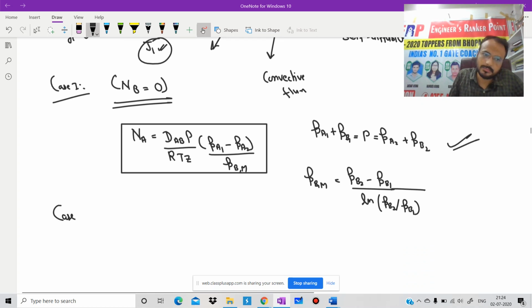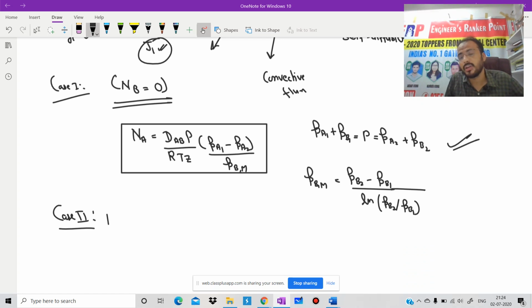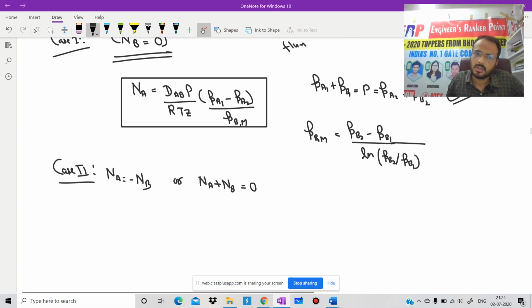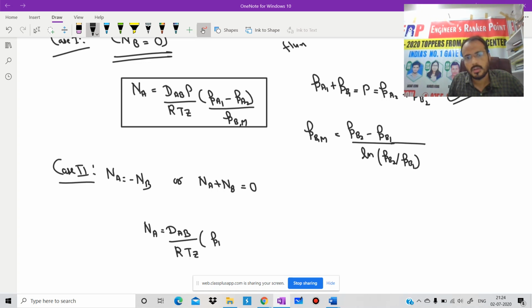Case second, that is equimolar counter diffusion. In case of equimolar counter diffusion, NA is equal to minus NB, or NA plus NB is equal to 0. If we write this one, then NA is equal to DAB by RTZ into (PA1 minus PA2). Is it clear?